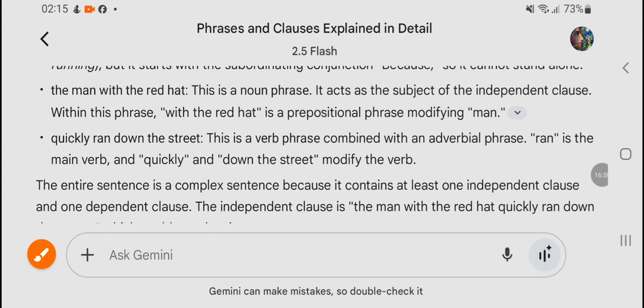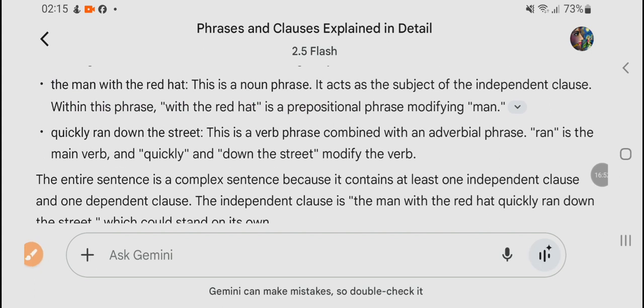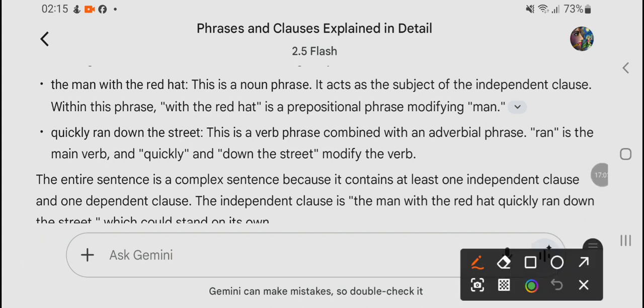Noun phrase. Why? Because it is the subject of the independent clause, and within this phrase, "with the red hat" is a prepositional phrase modifying man. However, this is a complete noun phrase, but within the noun phrase, this part is called a prepositional phrase, because it is modifying the man, or describing the man. How?